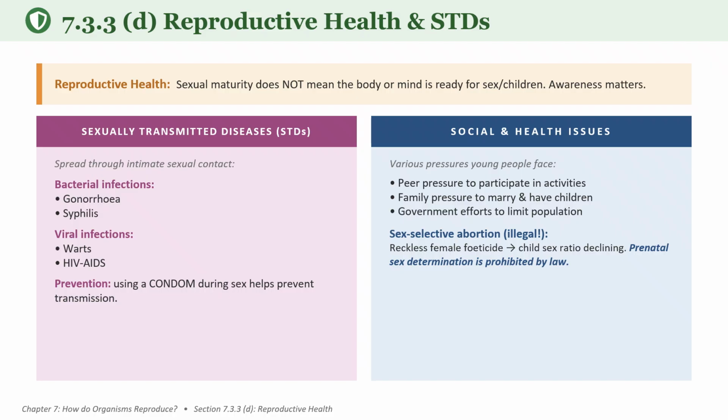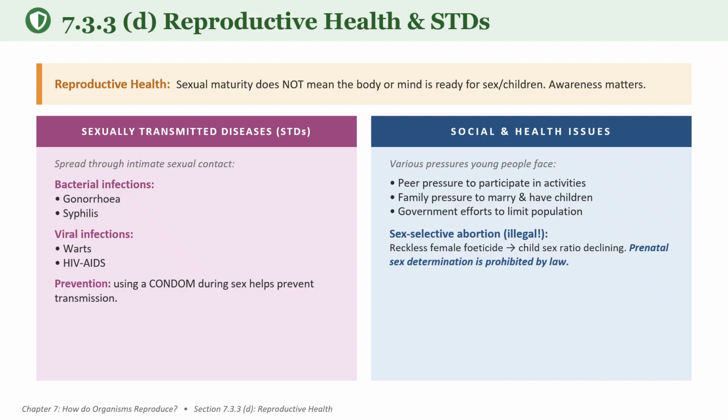So next we are going to see reproductive health and STDs. Reproductive health means our physical well-being, our mental well-being and also our social well-being, which is in turn related to reproduction. And then we are going to see about sexually transmitted diseases, STDs. What do STDs mean? Sexually transmitted diseases. These diseases spread through sexual contact.